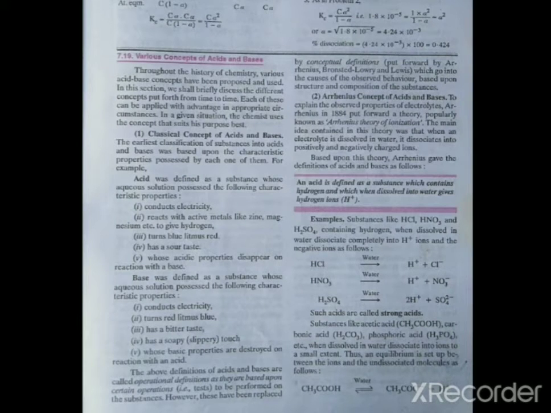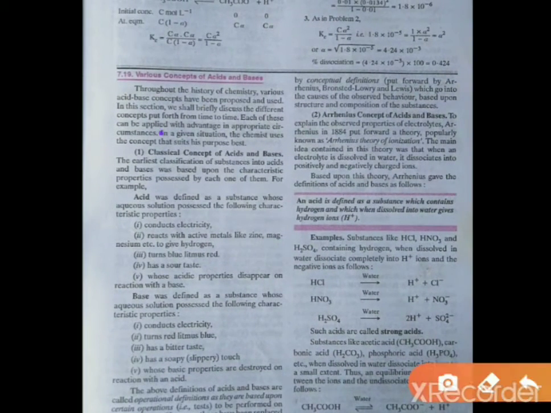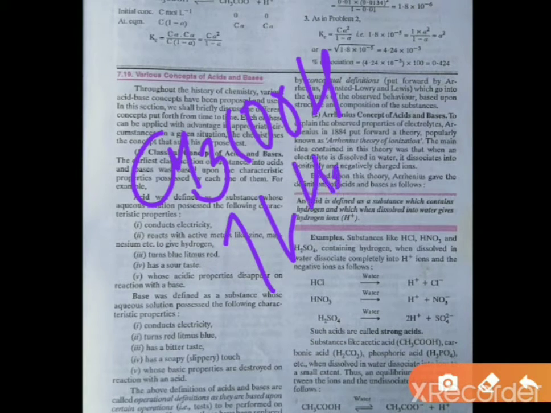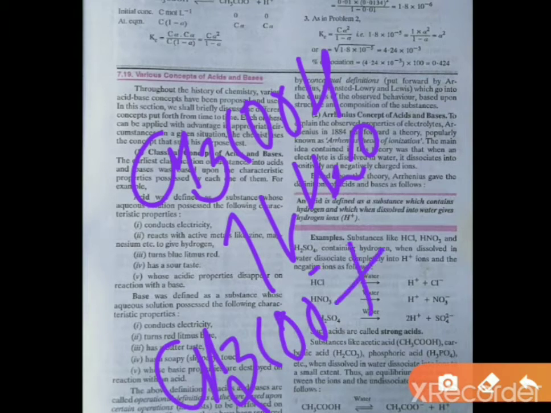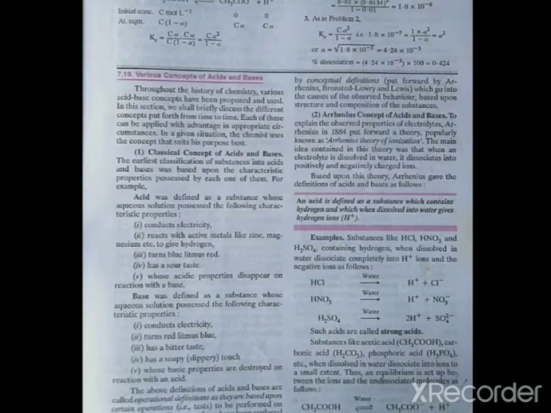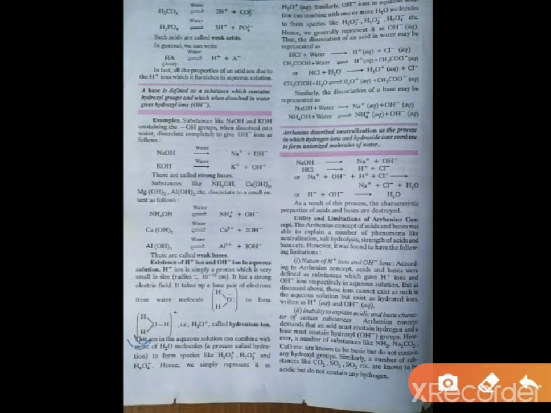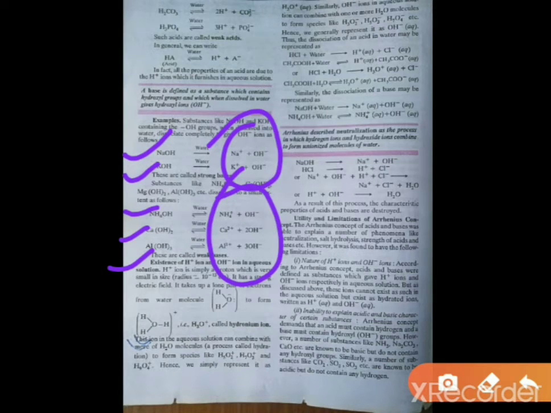Acetic acid, CH3COOH, is a weak acid. When it dissolves in water, it dissociates into CH3COO minus and H plus, so there is partial dissociation. Similarly for bases, there are strong bases, where complete dissociation of ions takes place, and weak bases, where partial dissociation of ions takes place. You can see NaOH is a strong base and NH4OH is a weak base.